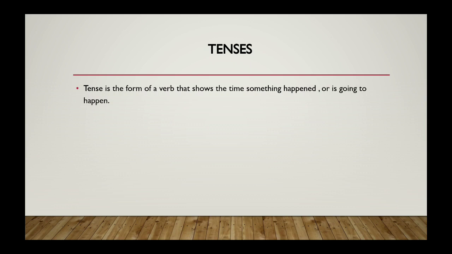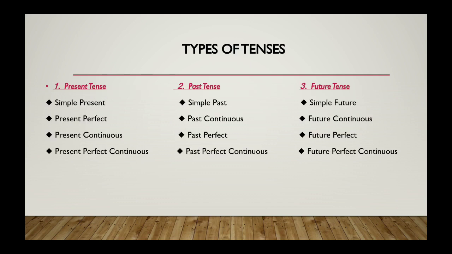And now we'll start with our topic, that is tenses. Tense is the form of verb that shows the time something happened or is going to happen. We have three types of tenses: present tense, past tense, and future tense. In present tense we have four types: simple present, present perfect, present continuous, and present perfect continuous. Our second type is past tense, which includes simple past, past perfect, past continuous, and past perfect continuous. And third is future tense, which has simple future, future perfect, future continuous, and future perfect continuous.